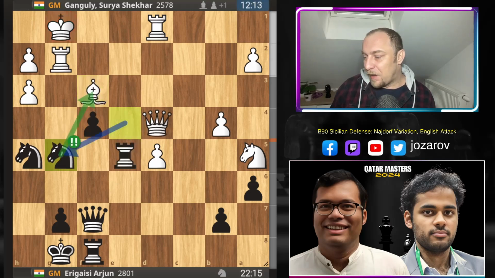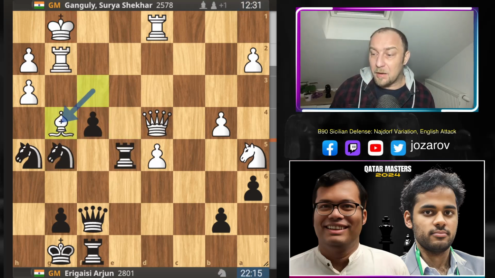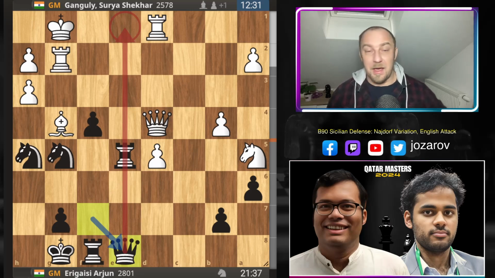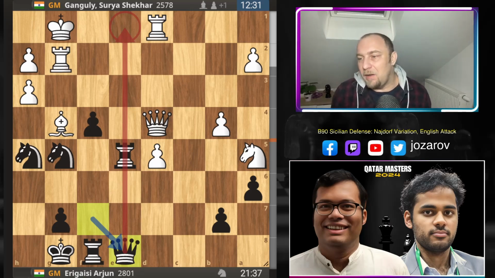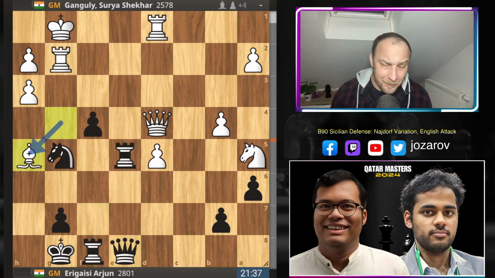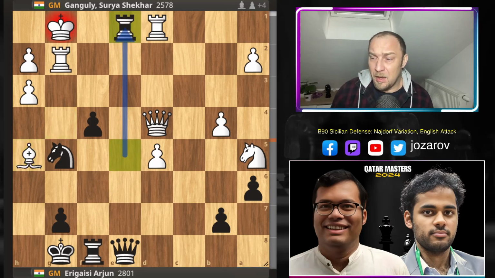So after knight to g5, bishop to g4 here by Ganguly, but now queen to e8, and now Arjun just continues the attacking flow here. Even with optimal moves, white cannot survive this attack. For instance, even if you try bishop to h5, this is game over, because you get a check.